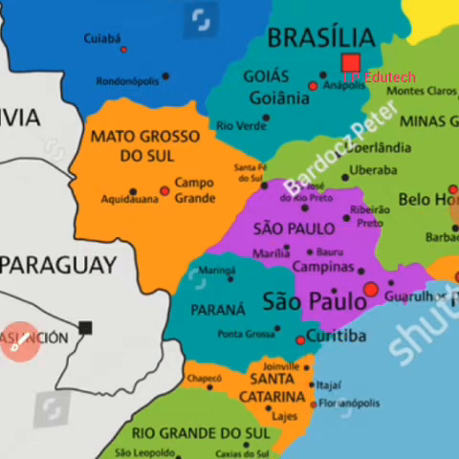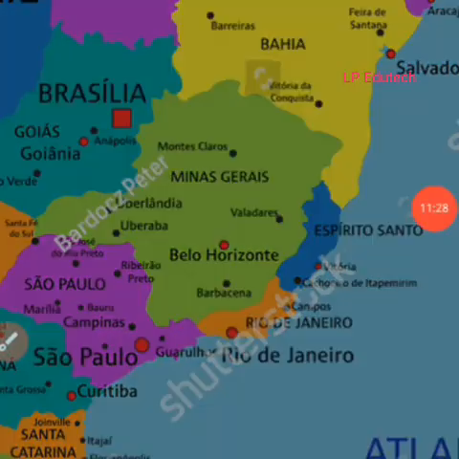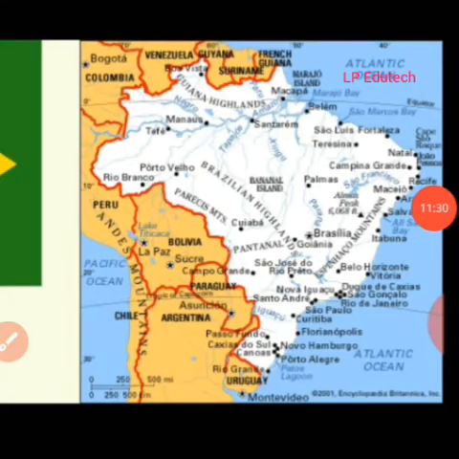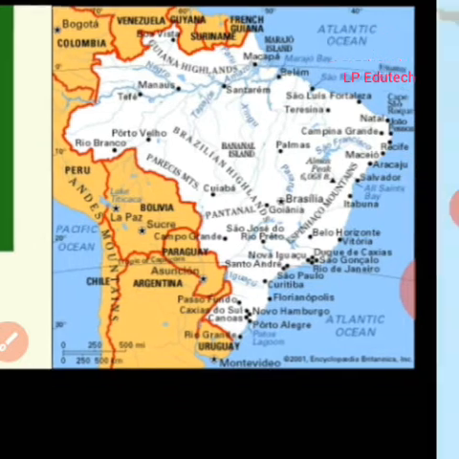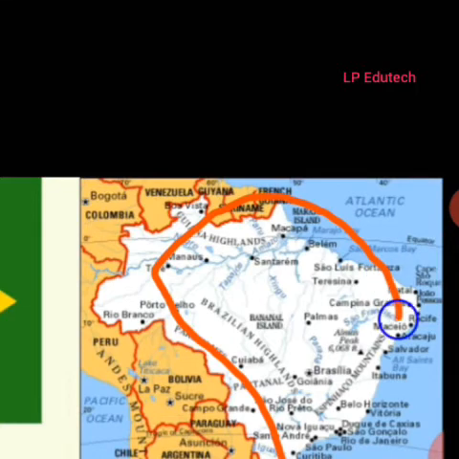The region to the north of this area is called the drought quadrilateral. Why is it called the drought quadrilateral? This part forms the shape of a quadrilateral and it is drought stricken, so it is called the drought quadrilateral. Next part, the coast. We are going to look at the coast.